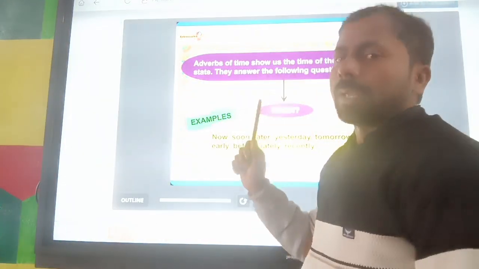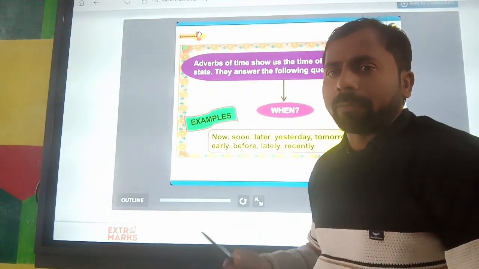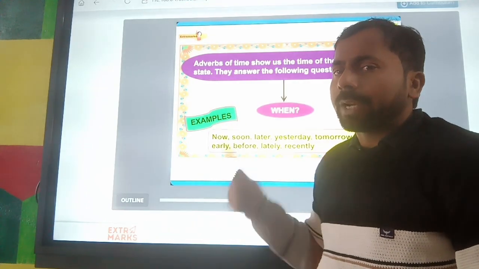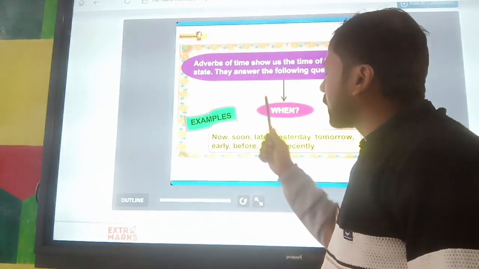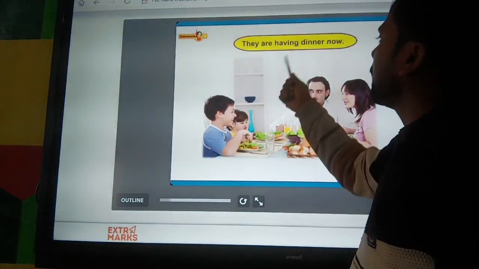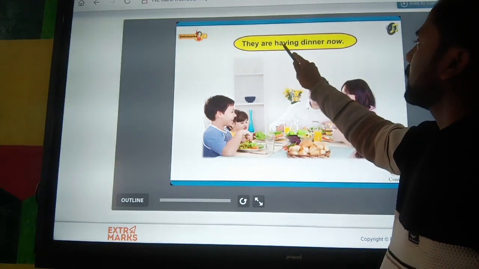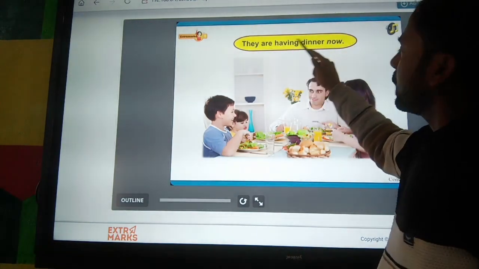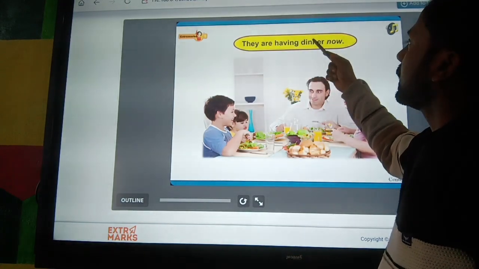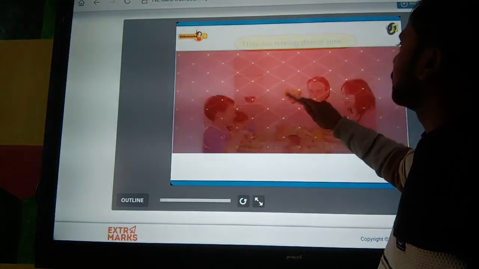And how do we search for this word in a sentence? With the help of "when." When we use the word "when" in a sentence, the word we get as the answer is known as an adverb of time. You can see here, they are having dinner now. The person is having dinner at which time? The time is now. We ask when he is taking dinner, so the answer will be now.